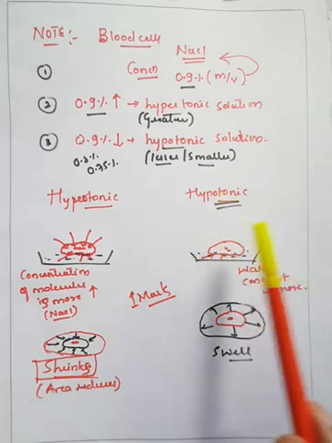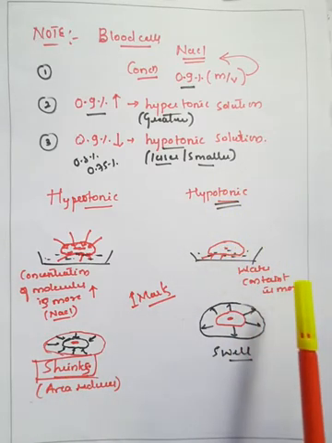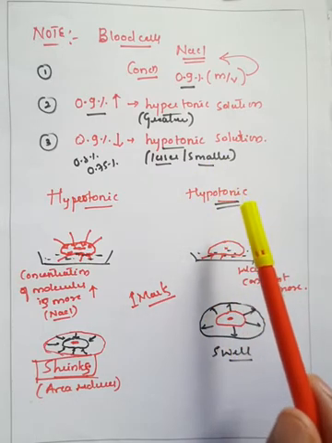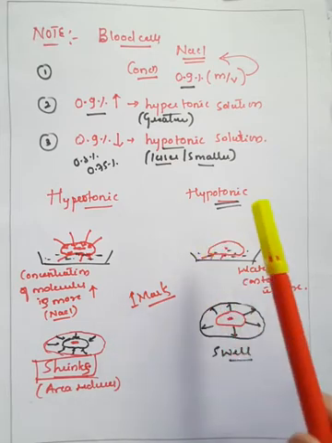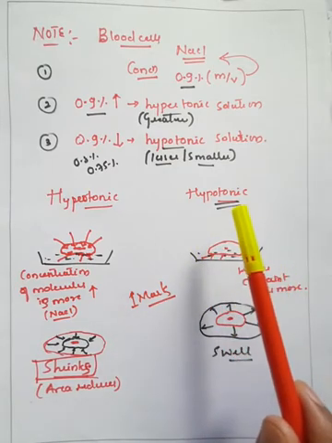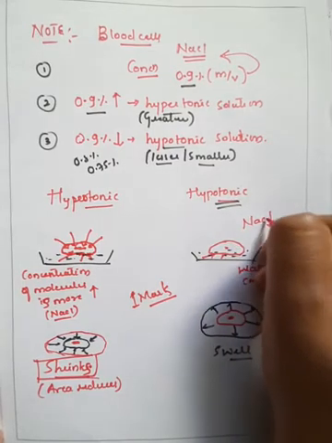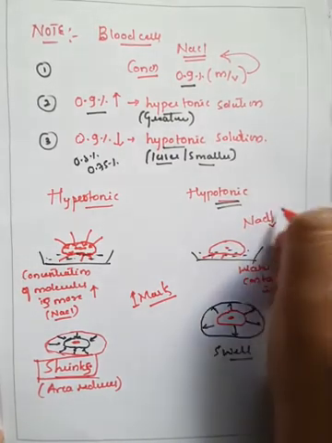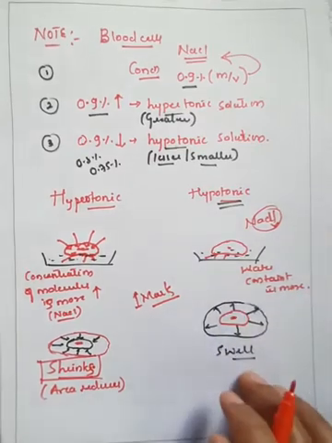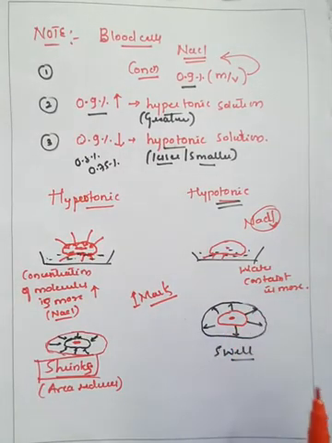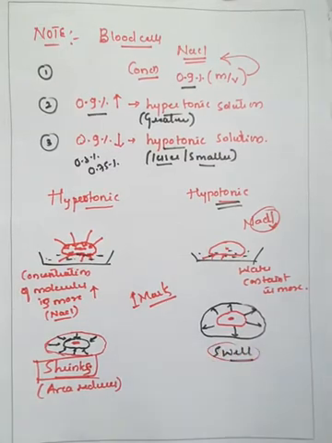But in case of hypotonic solution, what happens, the water content will be more. Hypo means the content of water is more, and the content of the NaCl molecules will be less. So here if you observe, the NaCl concentration is very less. Therefore what happens, the water will go inside the cell, right? So it goes inside the cell and it will swell.